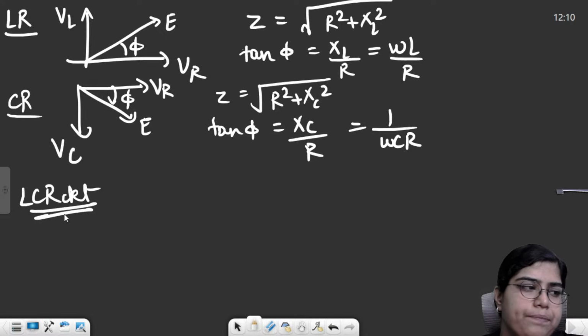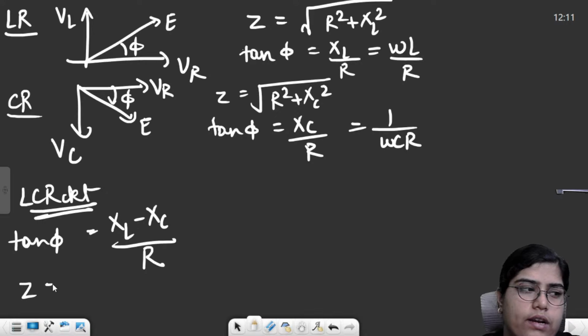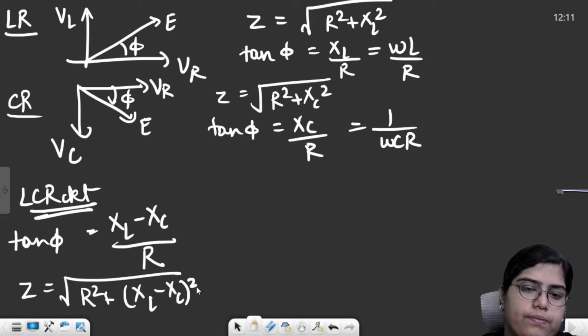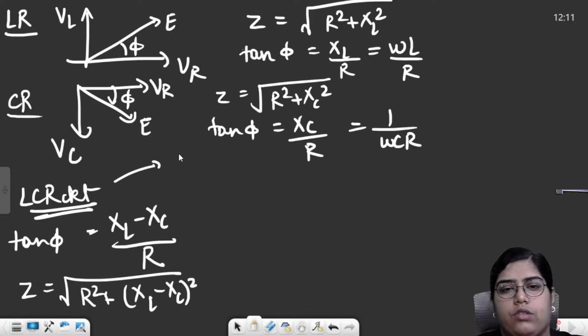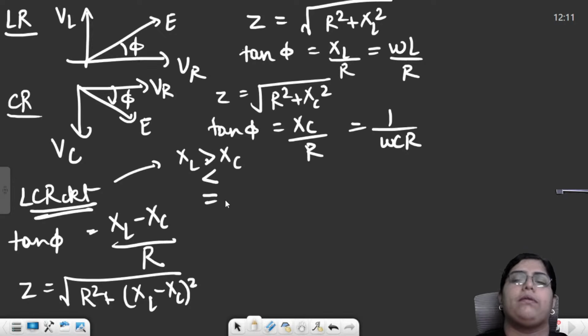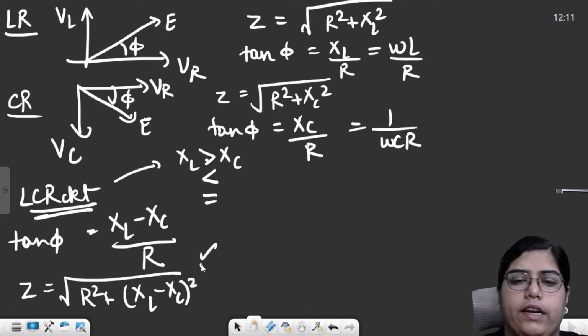For the LCR circuit, I'll just write tan phi. Tan phi was basically, if XL is larger in value than XC, XL minus XC by R, and total impedance will be calculated by root R square plus XL minus XC whole square. Within the LCR circuit, there can be three possibilities. We have two things, XL and XC, which are opposing each other. So three possibilities can be: XL might be greater than XC, XL might be smaller than XC, XL might be equal to XC.